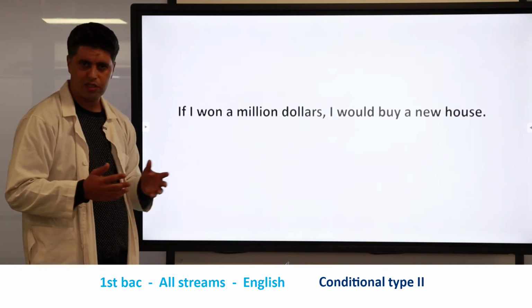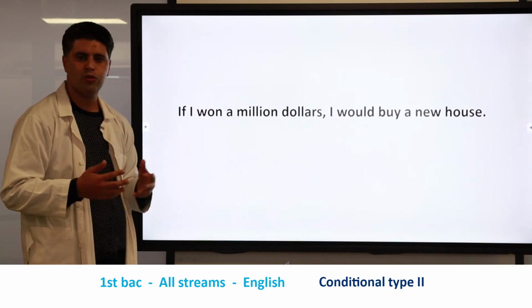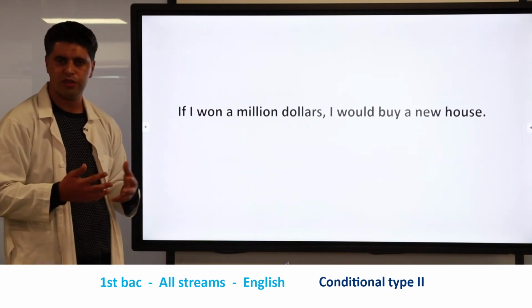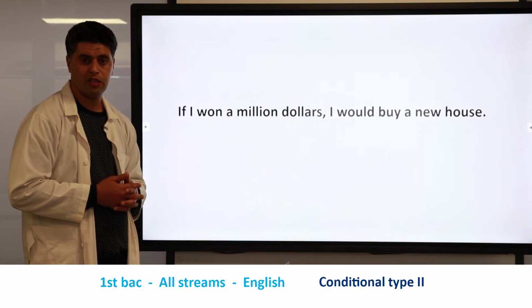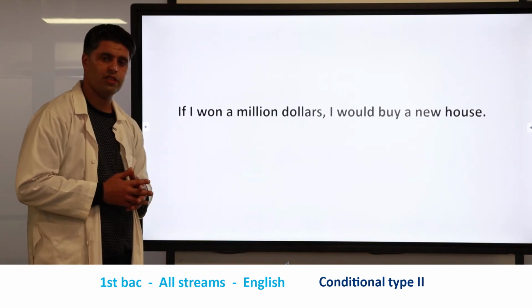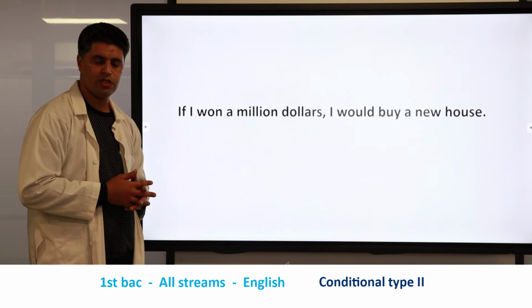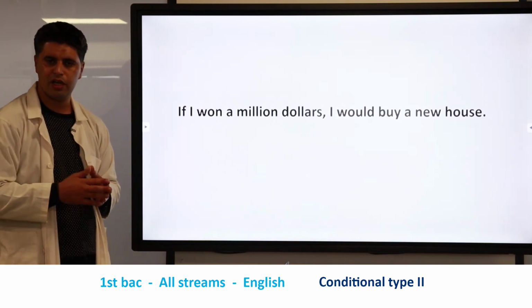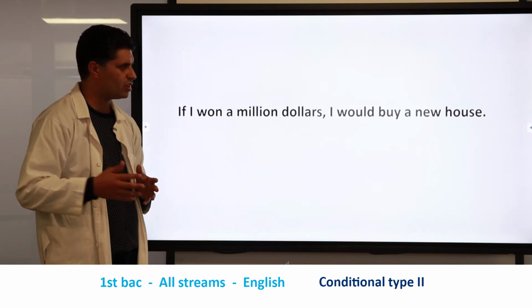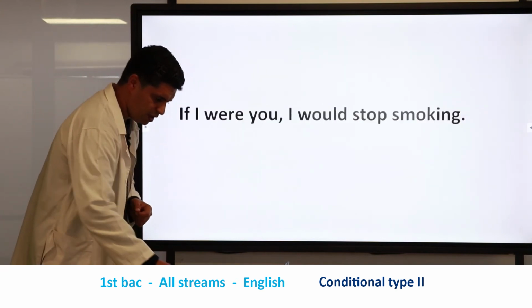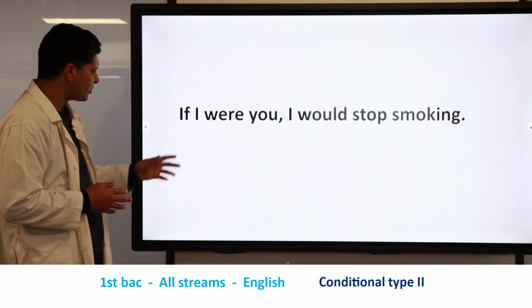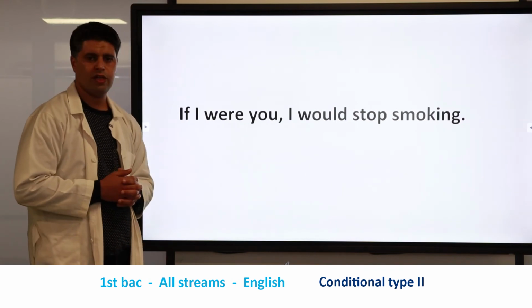So it means that we shouldn't say I would to buy, or I would buying this. This is incorrect in English, but here the correct form is to say I would buy, I would travel, I would do something. Okay? So great. So this is another example. Let's see another statement. If I were you, I would stop smoking.